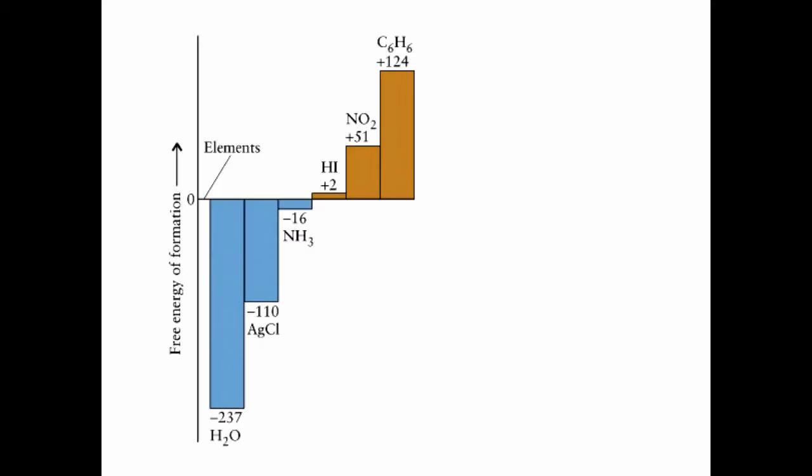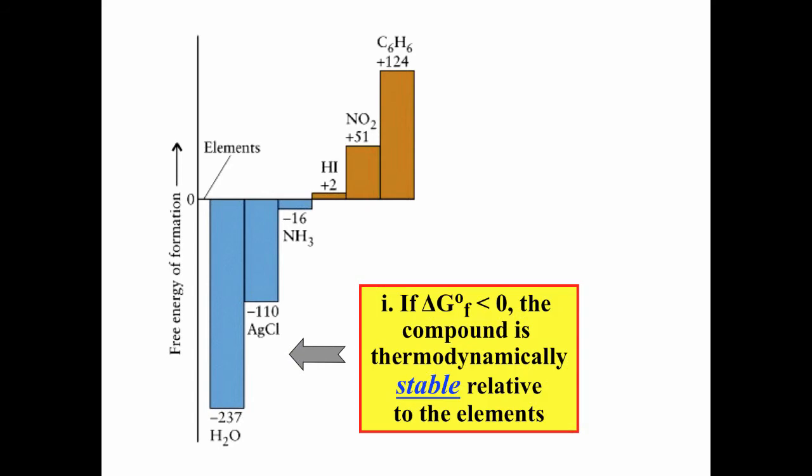Here are some compounds with their associated Gibbs free energies of formation, and the ones that have negative Gibbs free energy of formation, the ones that have negative delta Gs, those are compounds that are thermodynamically stable relative to their elements. So, for example, water has a delta G of formation of negative 237 kilojoules per mole. That means when water forms from H2 and O2, its constituent elements, 237 kilojoules of energy is given off in a sense, and that makes the product much more stable than the things that made it up.